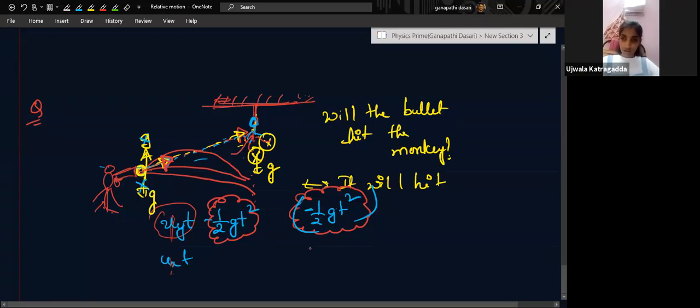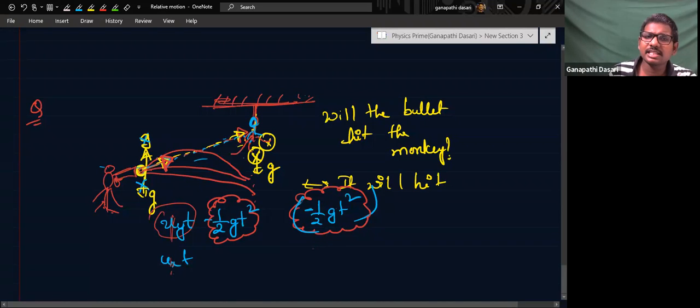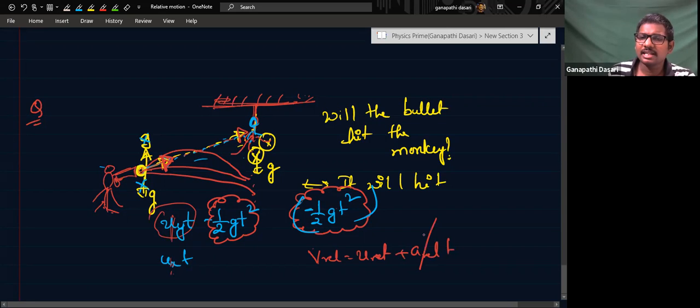Because the relative acceleration is 0, the relative velocity initially will not change. V relative is equal to u relative plus a relative into t. A relative is 0, that means v relative is equal to u relative. U relative is in the direction of pointing at the monkey. That means after some time also it will hit the monkey, because the velocity direction will not change. You got it?